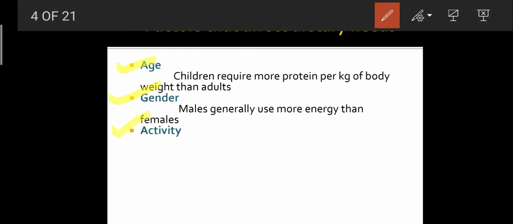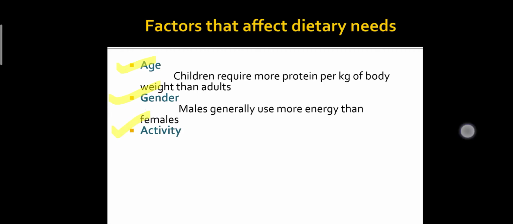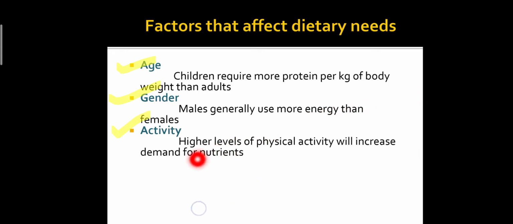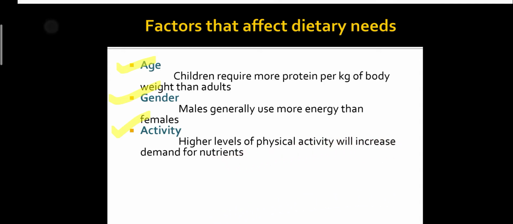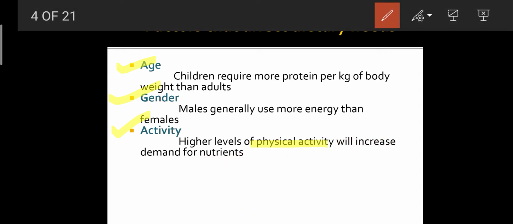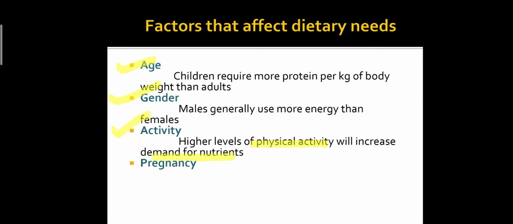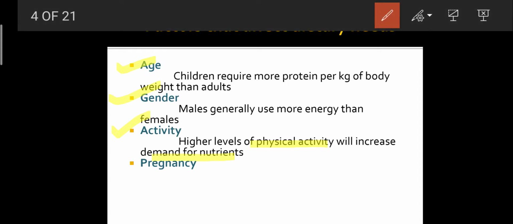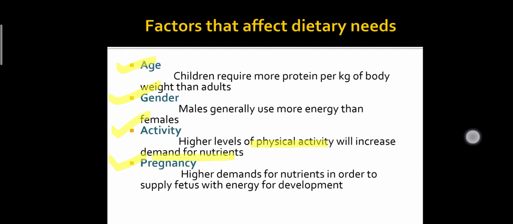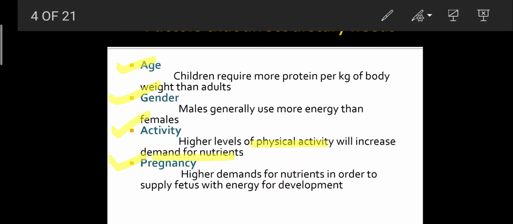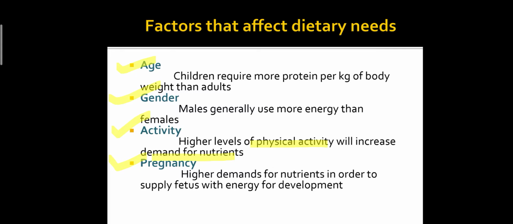How does activity affect the dietary needs of humans? If there is a high level of physical activity, it will increase the demand for nutrients. Another factor is pregnancy. There are higher demands of nutrients in order to supply the fetus with energy for development. So in pregnancy there is a need to take more energy.